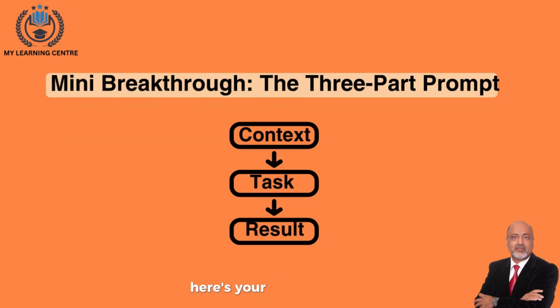Here's your magic formula. Context: who or what is the agent acting as? Task: what should it do specifically? Result: how should it present the output? Try it once and you'll see instant improvement. It works for emails, reports, summaries, anything. Agents don't need more data, they need better direction.